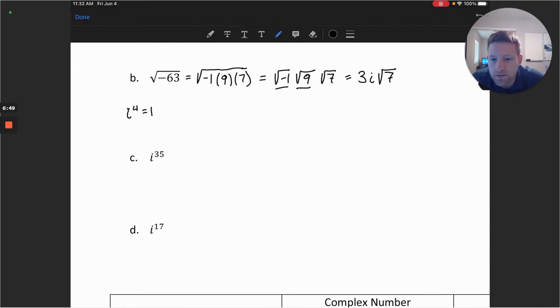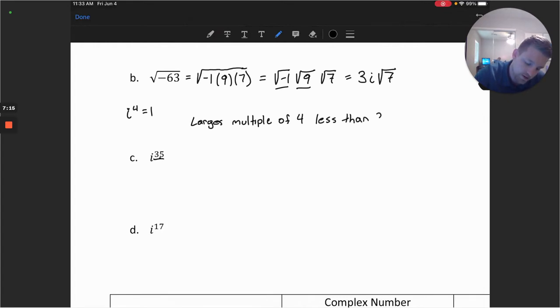So when I consider i to the 35th, I want to take a look at this exponent and think about what is the largest power or multiple of 4 less than 35, or less than my current exponent.